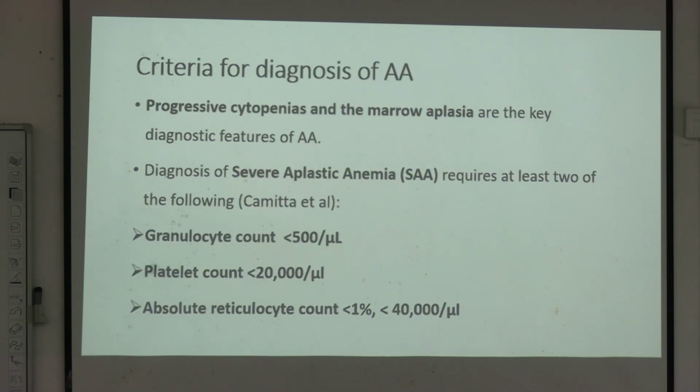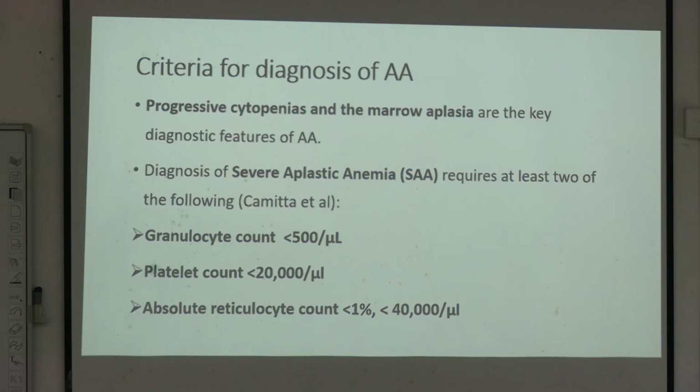Now the criteria for diagnosis of aplastic anemia. Progressive cytopenias and the marrow aplasia are the key diagnostic features. So not only progressive cytopenia, but also there is bone marrow aplasia or hypoplasia.